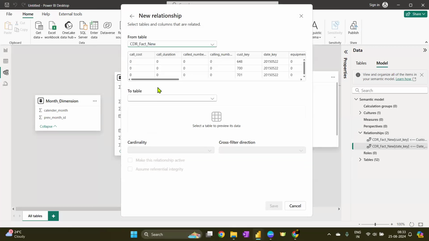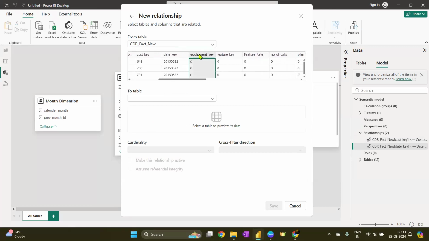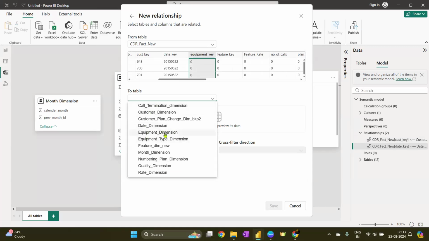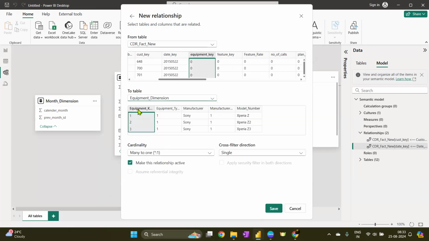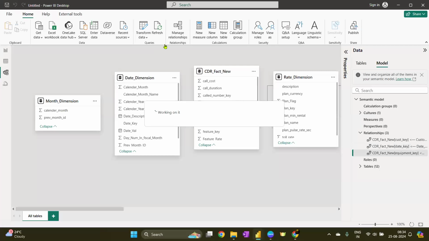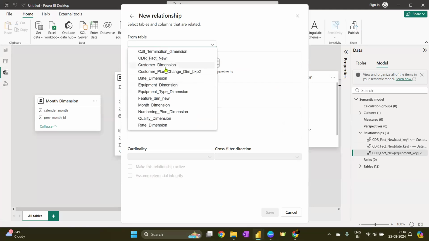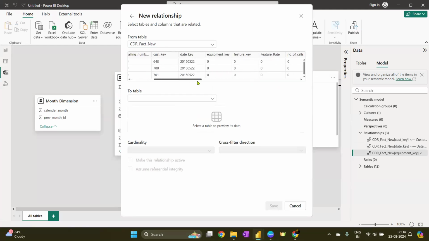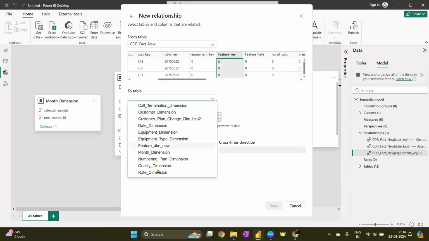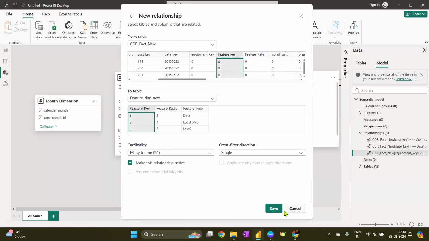Second relationship. Third relationship. Again, I'm going to select fact. What is the next column which is considered as a key? So there is an equipment key. Selecting equipment and selecting equipment dimension. So we have equipment key here and you can see it contains equipment type key as well. Let's see, I'm going to connect equipment first. We will just focus on the fact table and all the key columns it has, with every other table. Feature key, the next table is feature. So feature key and feature key, many to one. That is cool. Save.